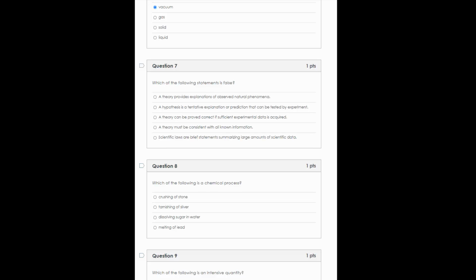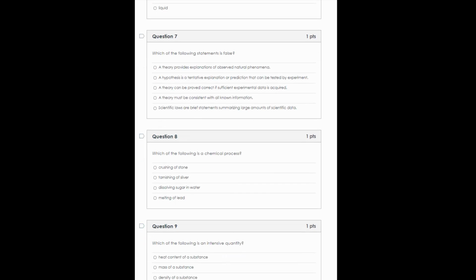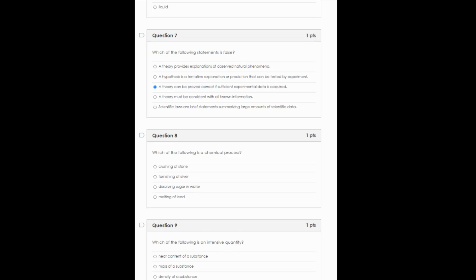So which of the following statements is false? Well, a theory provides explanations of observed natural phenomena. That is true. A hypothesis is a tentative explanation or prediction that can be tested. That is true. We make hypotheses in labs and then we go test them. A theory can be proved correct if sufficient experimental data is acquired. That part is false. Theories cannot be proven correct. They can only be disproven or they can be supported.